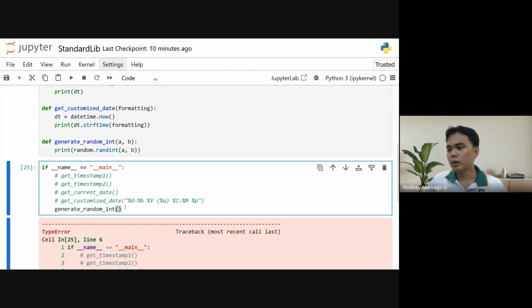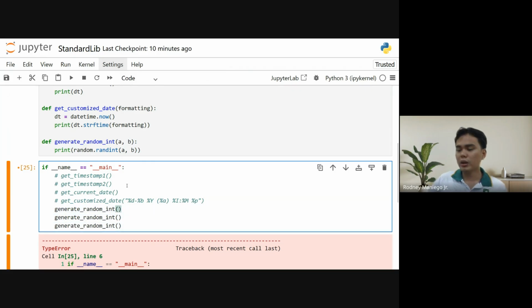Here, let's call this tries. For example, this one is numbers between 1 to 5, this one is 1 to 50, and this one is 1 to 100.